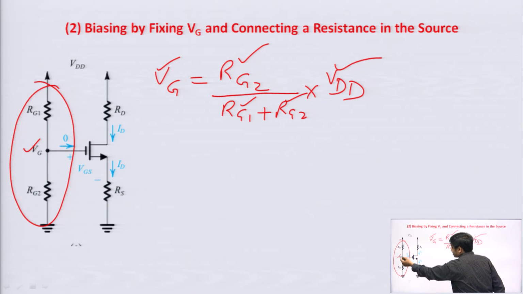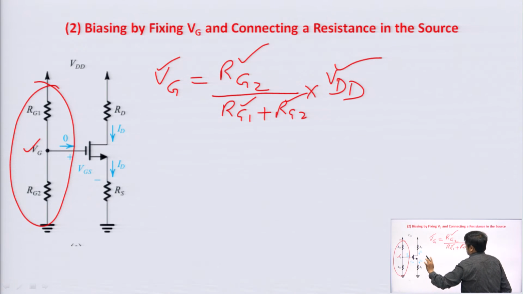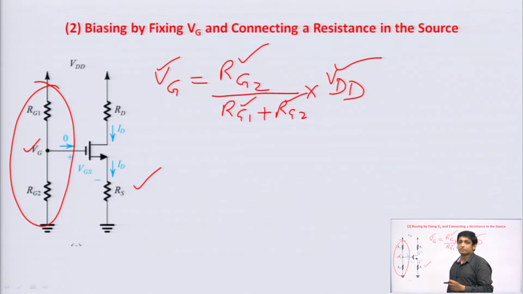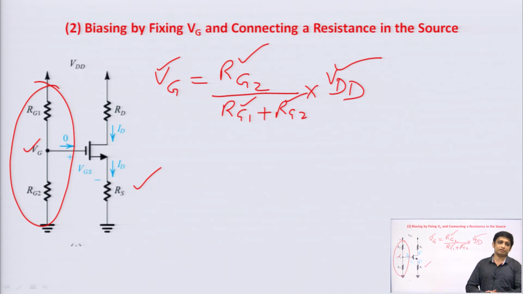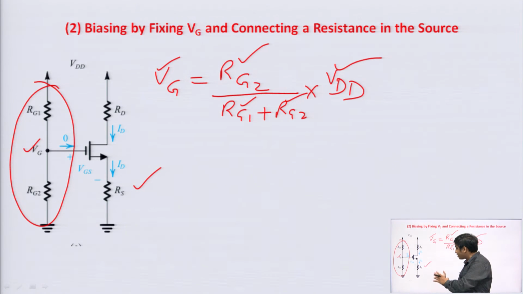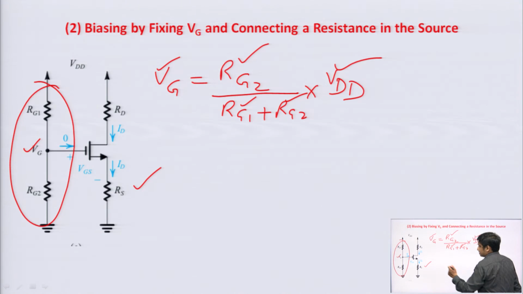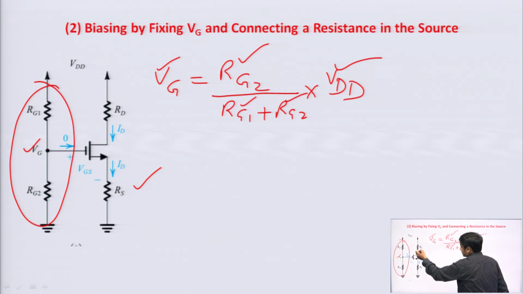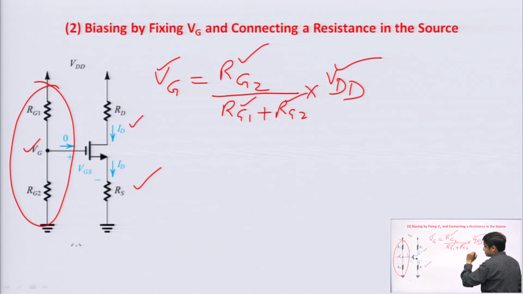So, you have fixed the gate voltage VG, but here the difference is that we have connected this resistor Rs at the source terminal. We have done it in lecture 3 also, there we connected Re at the emitter terminal, here we have connected Rs at the source terminal, and the purpose is the same, the purpose is to provide negative feedback. How does it provide it? Now, see, this is your drain current ID, that is flowing through the drain resistance RD.